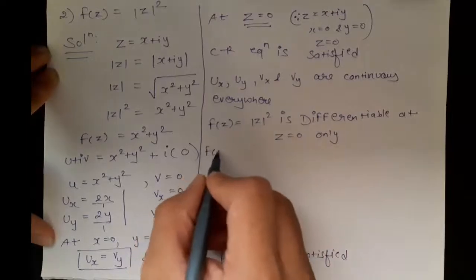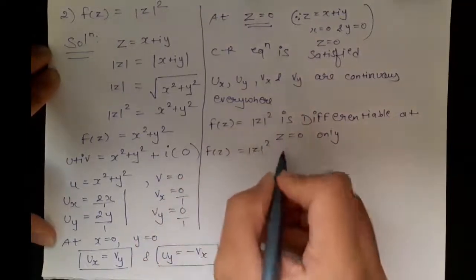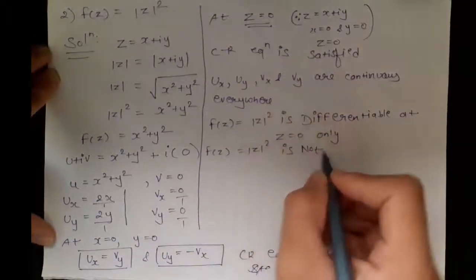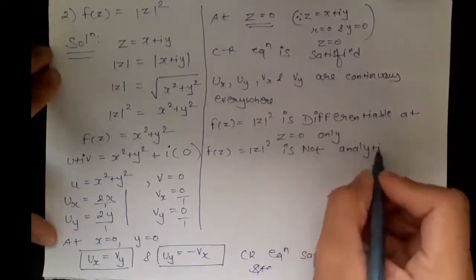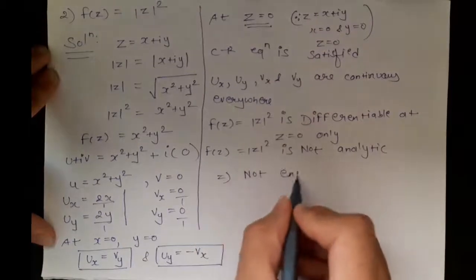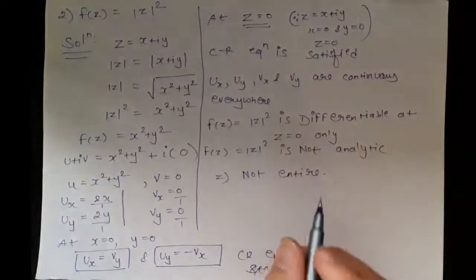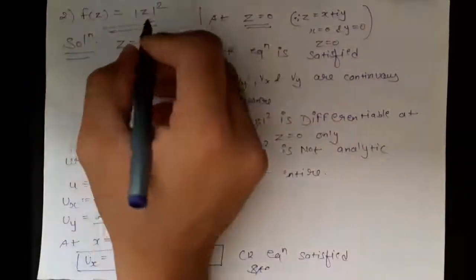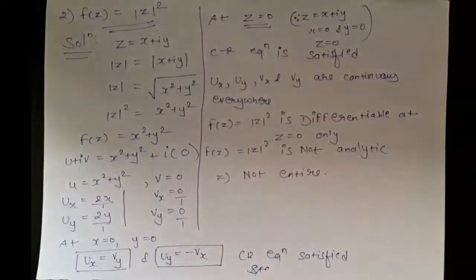So the function f of z equals mod z the whole square is not analytic, and as the function is not analytic, it is not entire. So this is an important question, prepare it very perfectly.